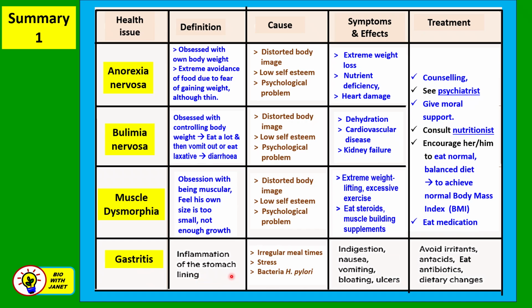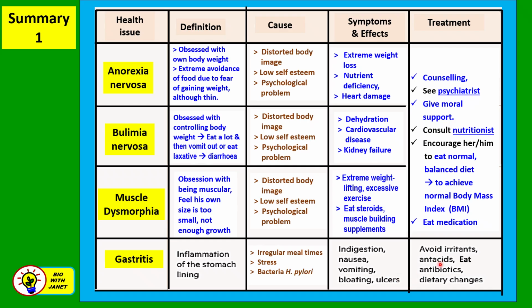Now, for gastritis, it's the inflammation of the stomach lining. So the cause is eating at irregular meal times, stress, and also the bacteria known as H. pylori. Symptoms: indigestion, nausea, vomiting, bloating, stomach ulcers or gastric ulcers, right?